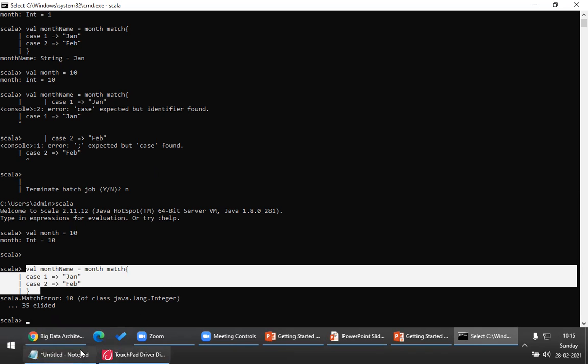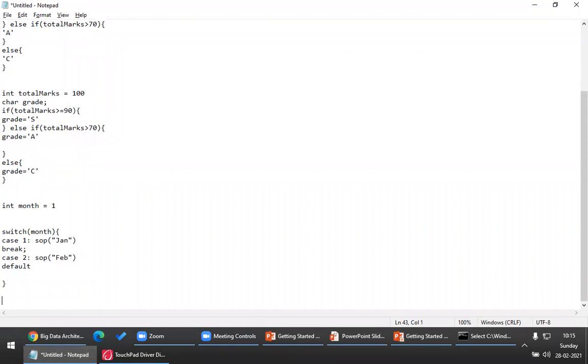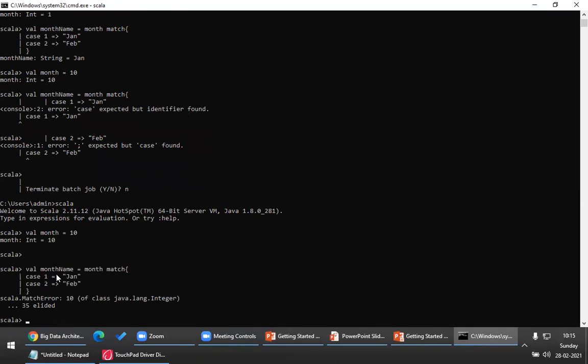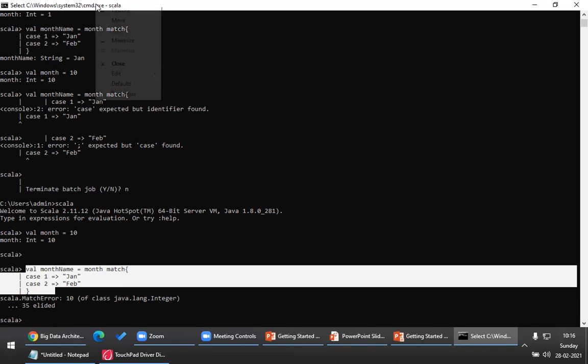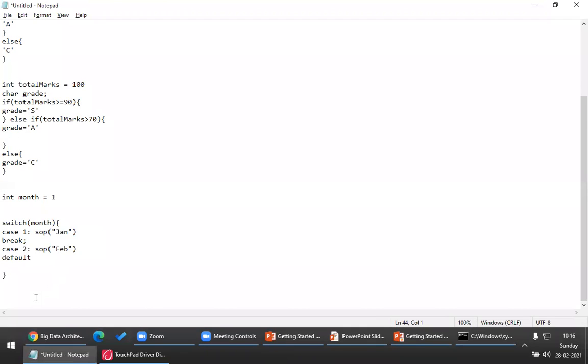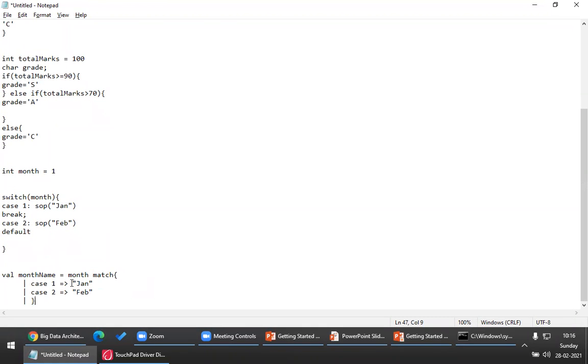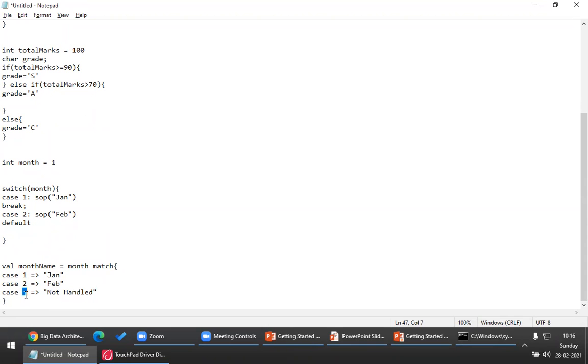How you handle default is something very important. Let me copy this so that I need not type it again. Handling of default in Scala is something like this. Case underscore. This is like default in Java. Here I'll give "not handled" or something. So please do remember this. Underscore is nothing but default.